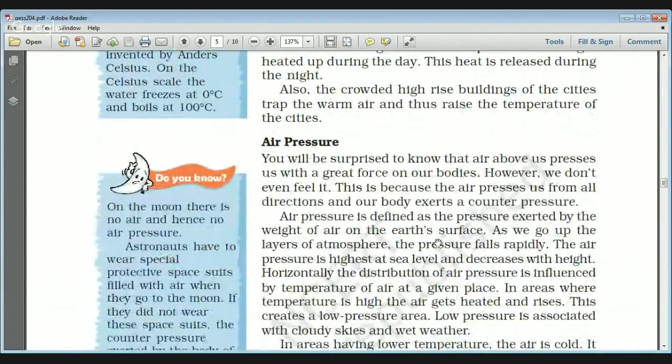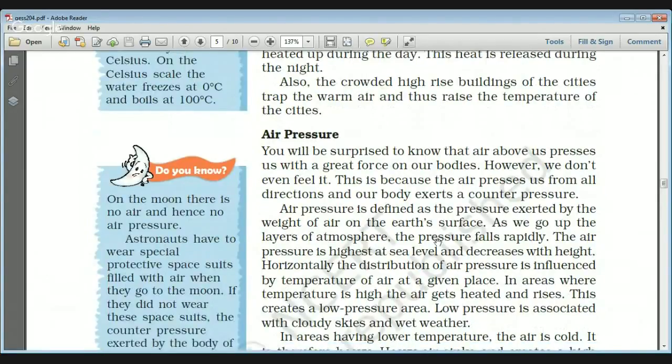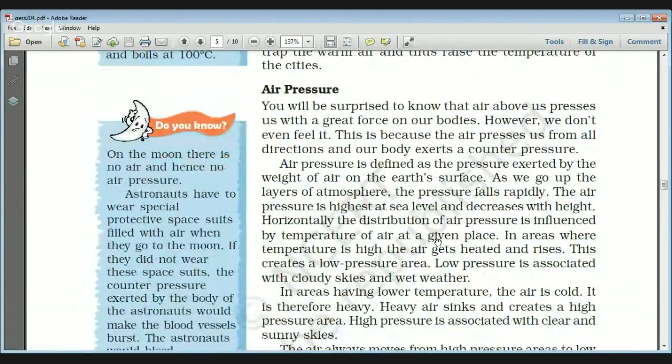See, air pressure is defined as the pressure exerted by the weight of the air on the Earth's surface. And as we go up the layers of atmosphere, the pressure falls rapidly, and the air pressure is the highest at the sea level and decreases with the height.